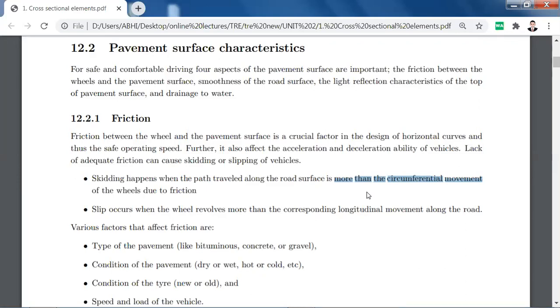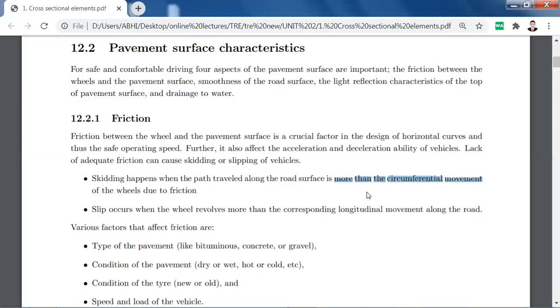And the vehicle will divert from its path when the centrifugal force is more than the centripetal force. Now, what is the centrifugal force?